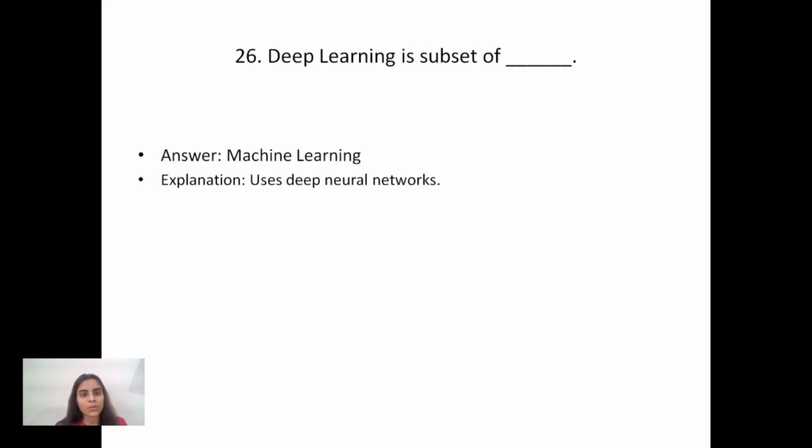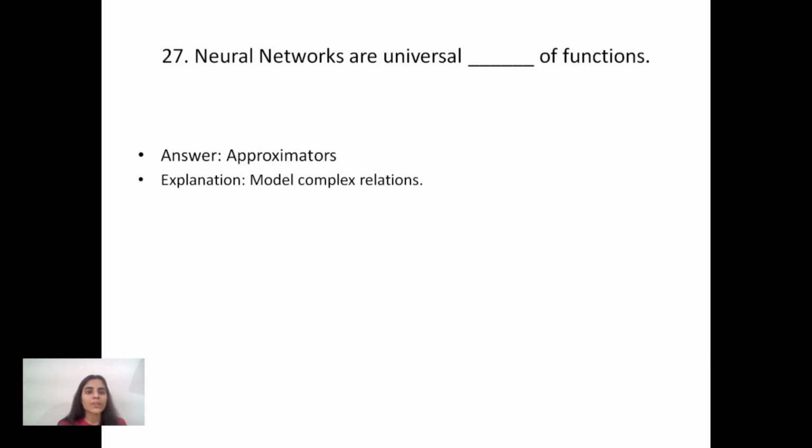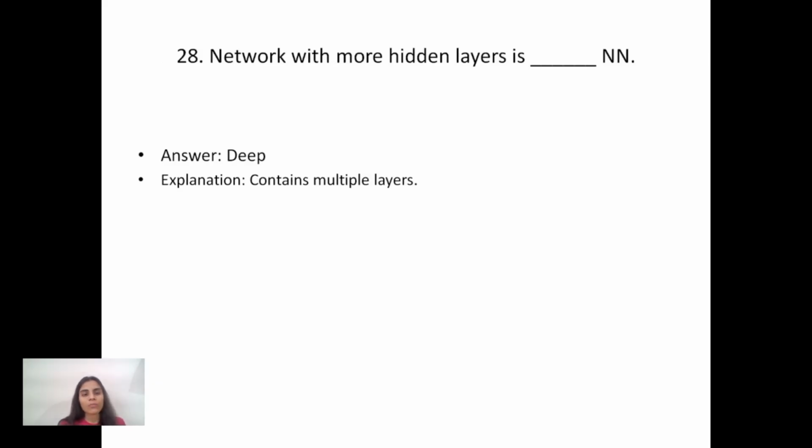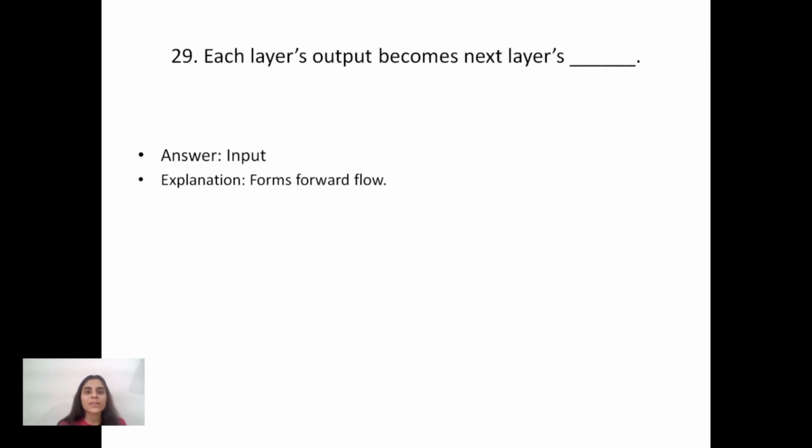The 26th question is: deep learning is a subset of machine learning. Why? Because it uses deep neural networks. After it, neural networks are universal approximators of functions. Why? Because they model complex relations. After it, the 28th question says a network with more hidden layers is a deep neural network. Why? Because it contains multiple layers. Each layer's output becomes the next layer's input. Why? Because it forms forward flow.